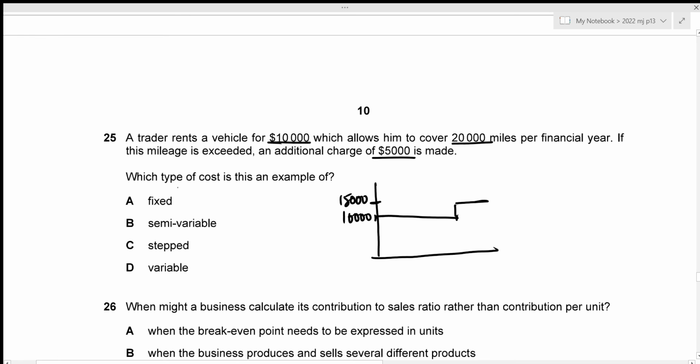And now we need to figure out which type of cost this is an example of. So clearly from the figure itself, we can see that there is a step being made, which means that this is a stepped cost, which is given in option C. That's our correct answer. Now we can move towards question number 26.